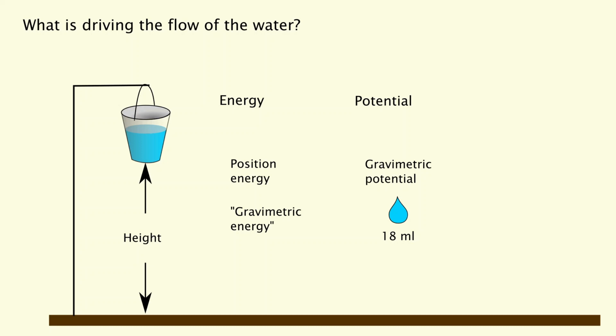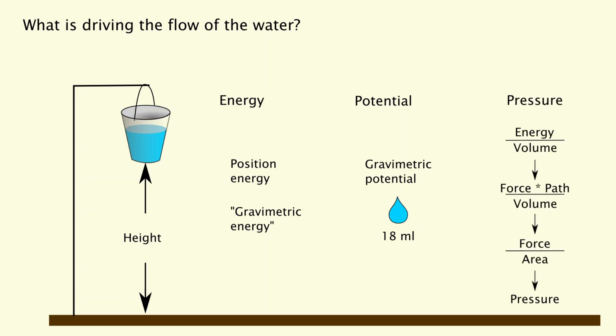And when we refer this energy to this amount, then we are speaking about the potential, in this case the gravimetric potential. And now if we look at the unit of this potential, then we become aware that this is the same as the unit of pressure. If we divide energy by volume, energy is force multiplied by path, it means we divide path by volume, and this means we divide force by area, and force by area has the same units as pressure.